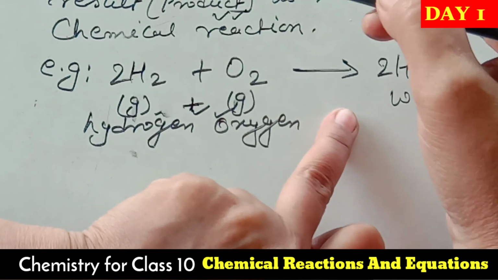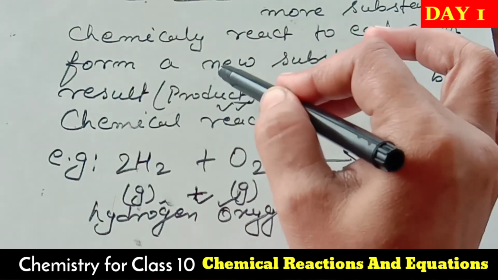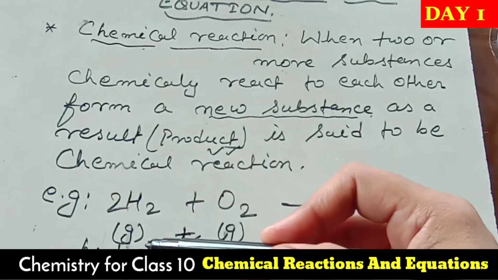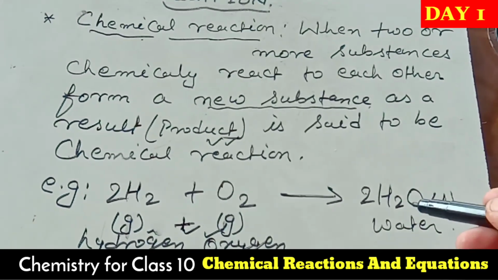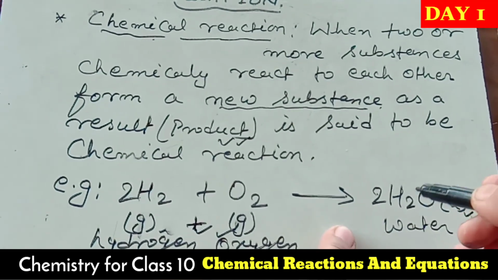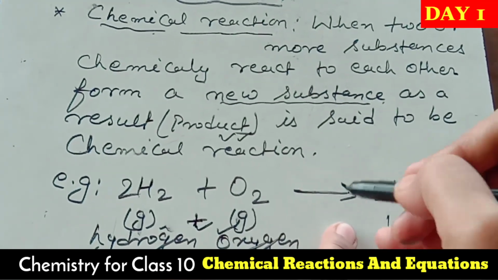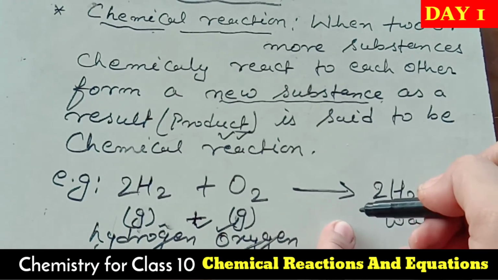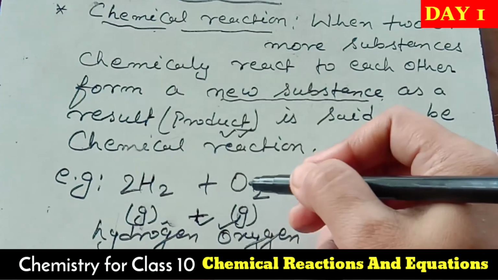So here we can say that a new substance forms with new properties, different from the reactant side.